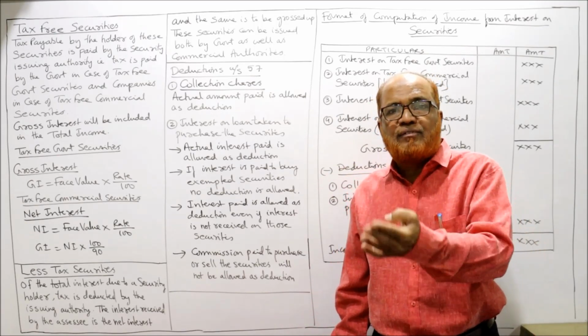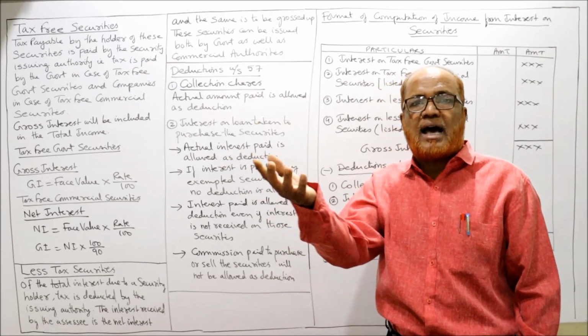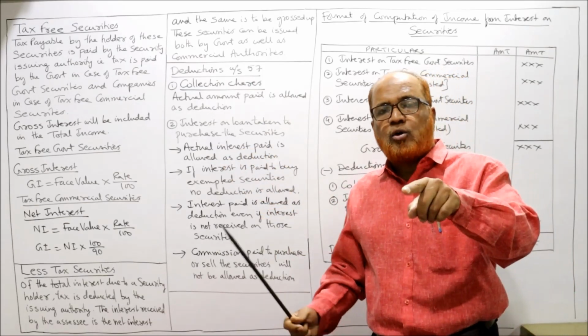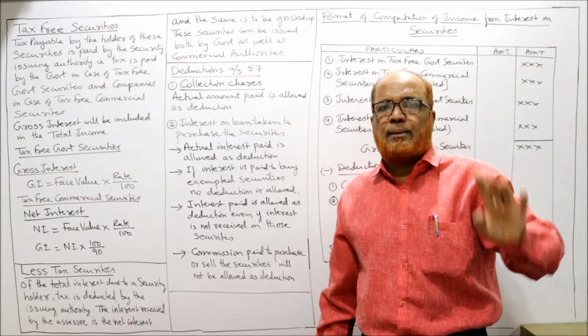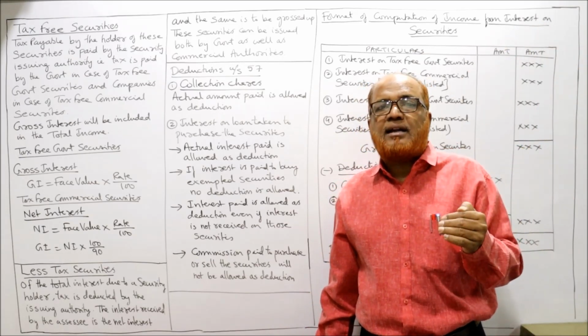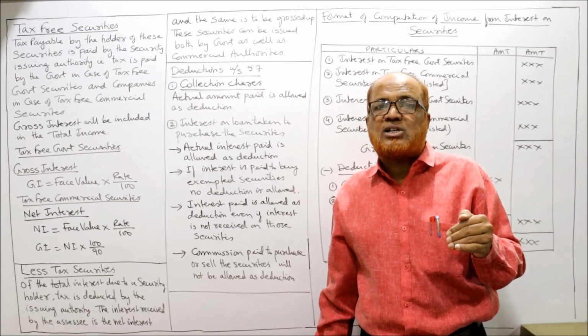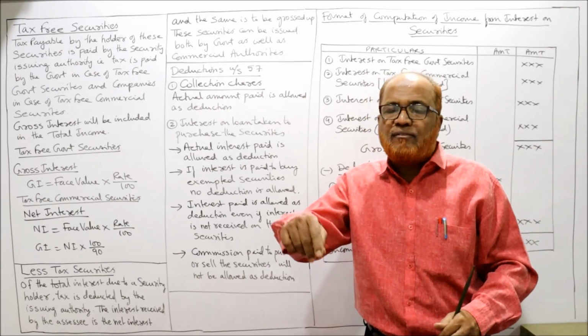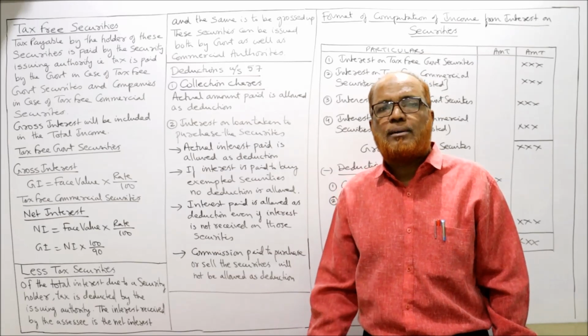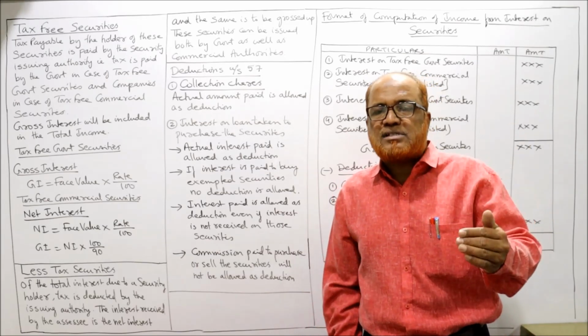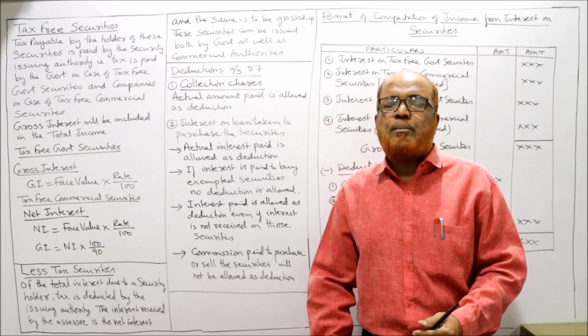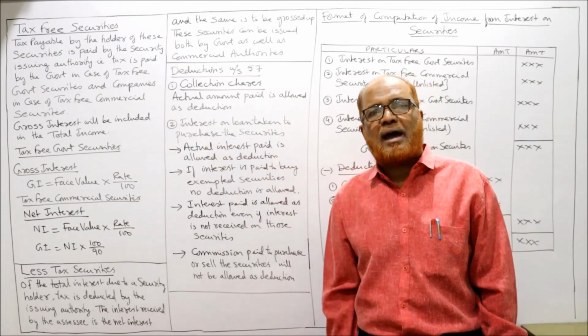So I am paying 15,000 rupees to the bank as interest. That 1 lakh rupees I have invested in a security. On security I am getting 20% interest, and I am paying 15% interest to the bank.